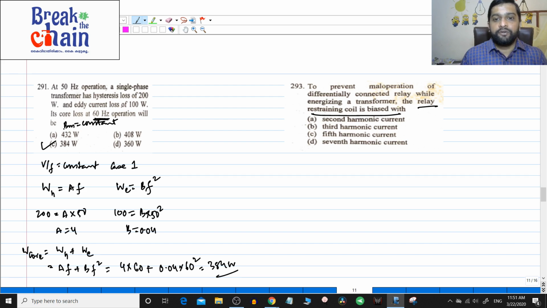So the relay is biased with the second harmonic current; it will analyze the second harmonic and not trip. So the answer is second harmonic current, not third, fifth, seventh. The inrush current is filled with second harmonic current.